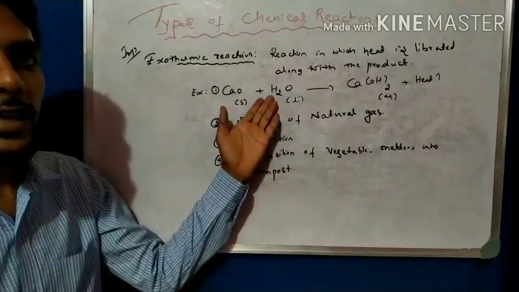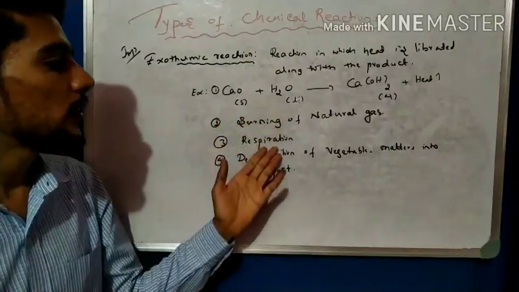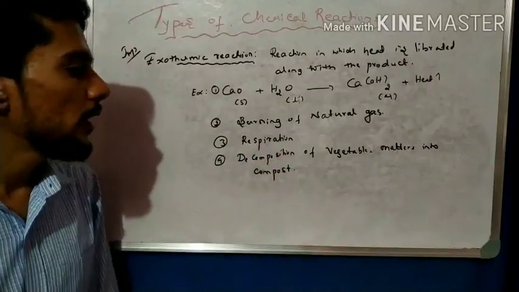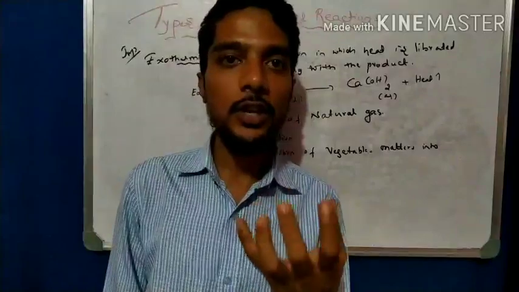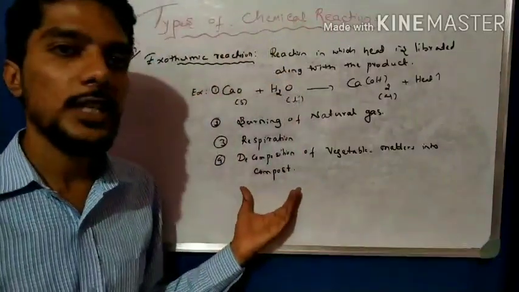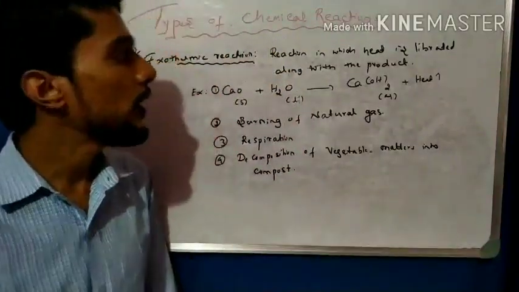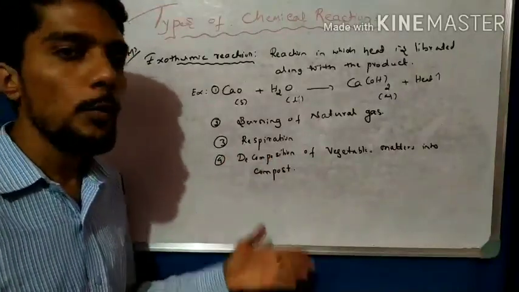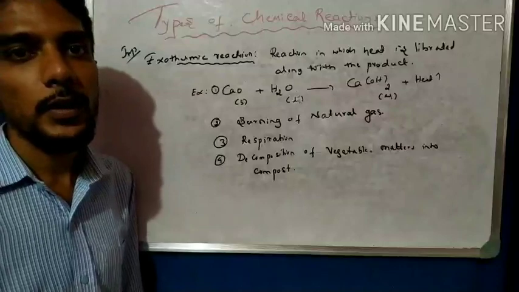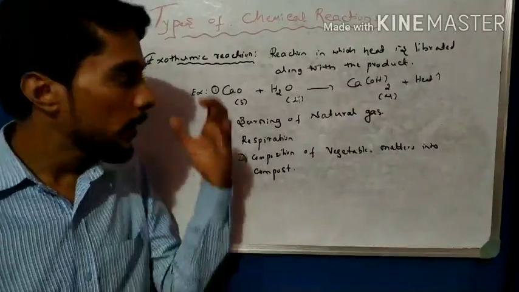One is calcium oxide with water. One is the burning of natural gas. One is respiration, and one is the decomposition of vegetable matter. Biodegradable substances decompose and form compost, which is an exothermic reaction. So that covers the combination reaction and the exothermic reaction. Hope you all understand this definition.